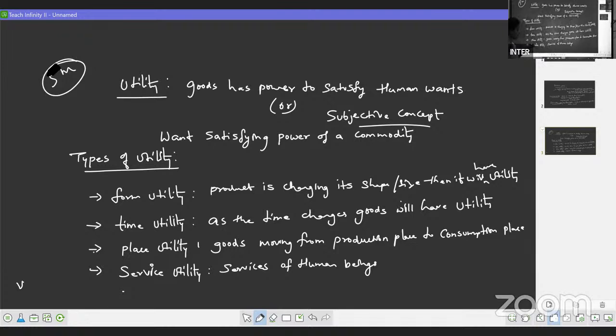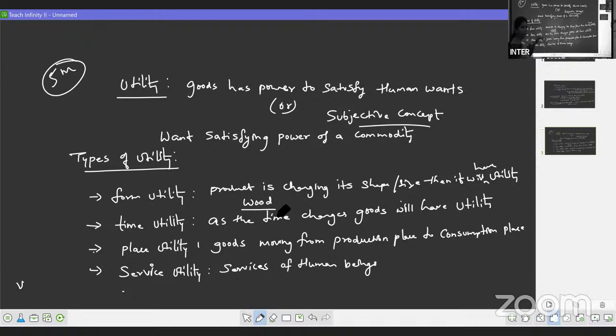Then what are the types of utility? First we are having form utility. When a product is changing its form, that means its size or shape, it will have utility. Example, you can write example also, wood. When it is in the form of wood, it doesn't have any utility. But when it is converted into chair or a table, it will have utility, right?